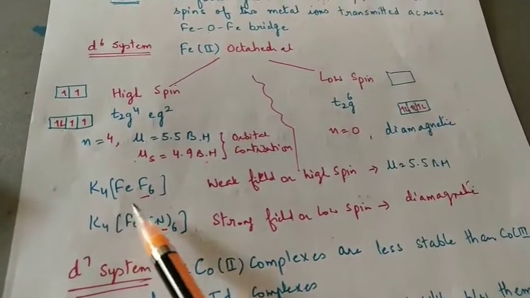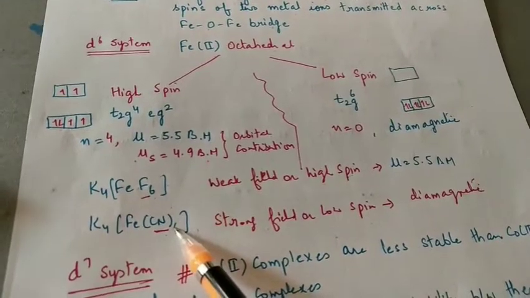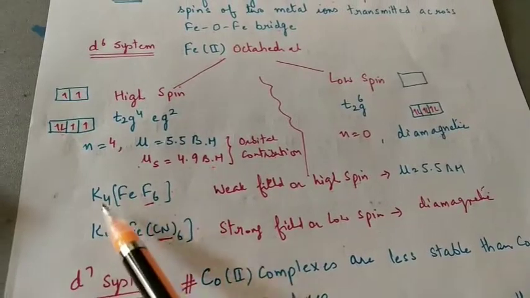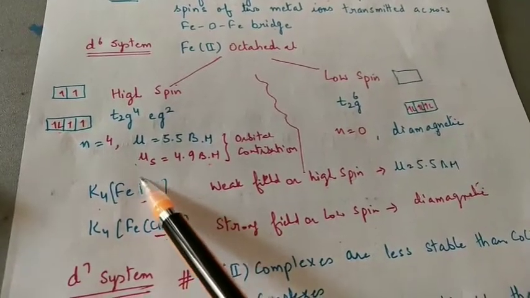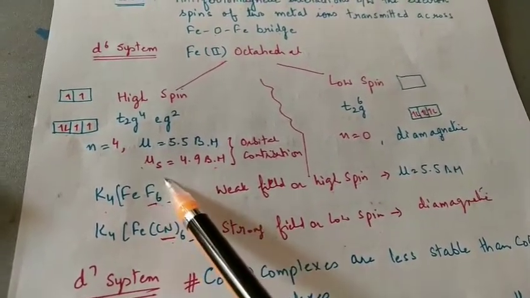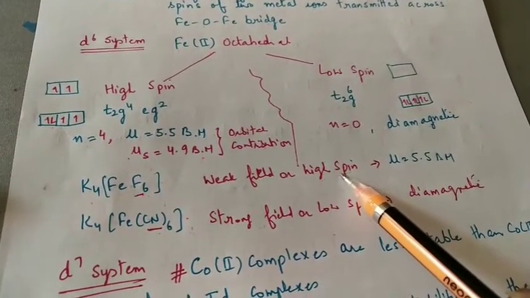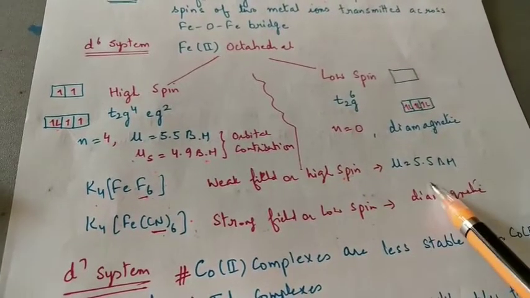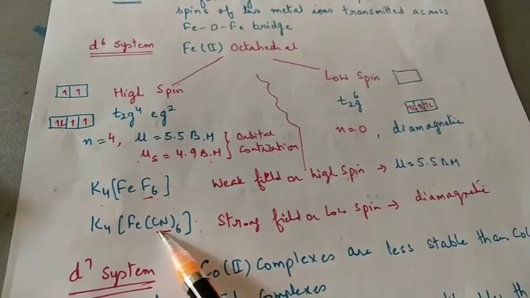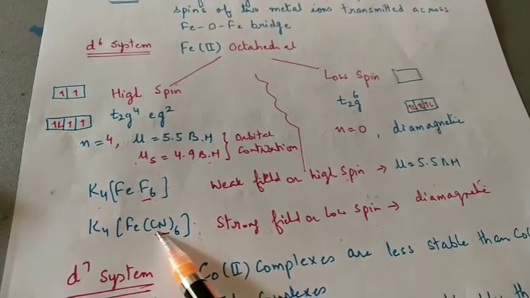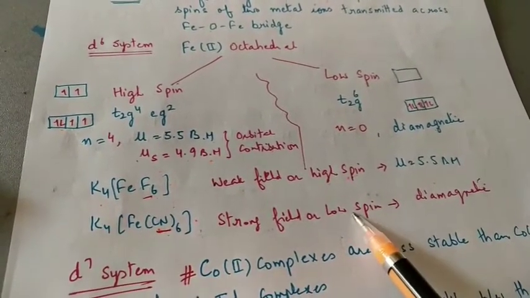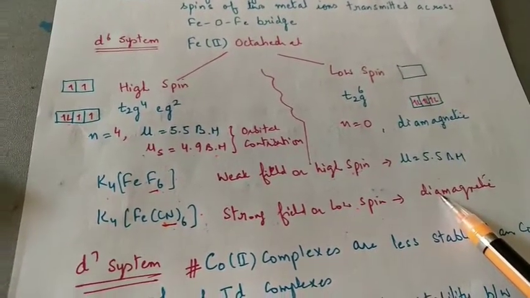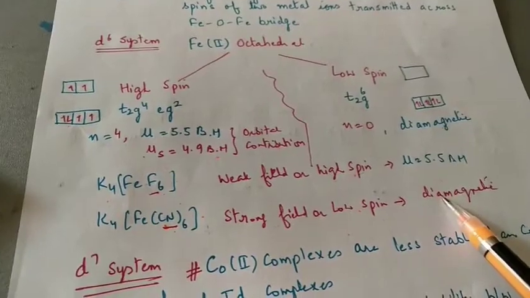If in the exam the question is which one has a diamagnetic moment, you will find out by looking at the ligands. Fluoride is a weak field ligand, so the complex formed will be a high spin complex. If it is a high spin complex, the magnetic moment will be 5.5. Cyanide is a strong field ligand, as we know from the spectrochemical series, so it forms low spin complexes and the magnetic moment is 0, so it is a diamagnetic complex. Similarly, we can explain for any complexes.